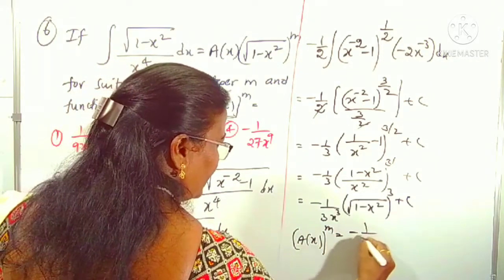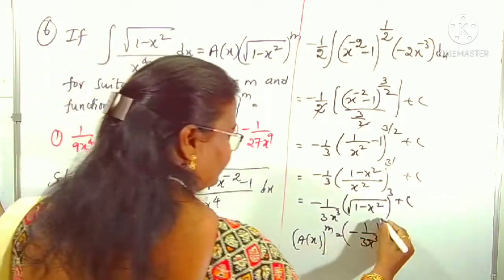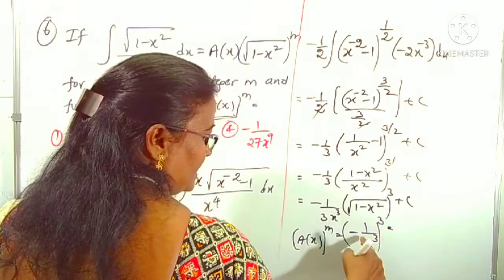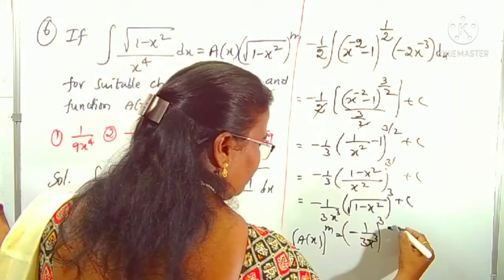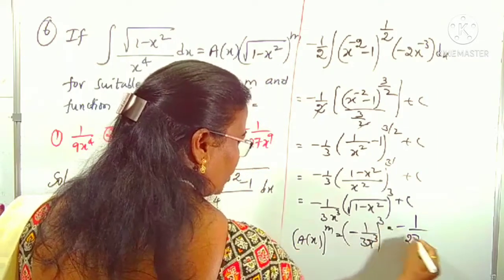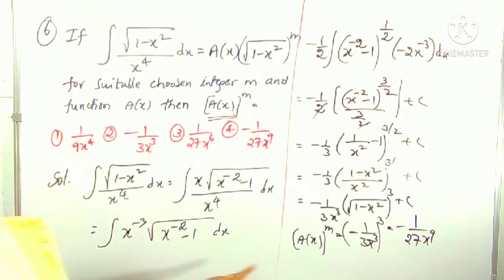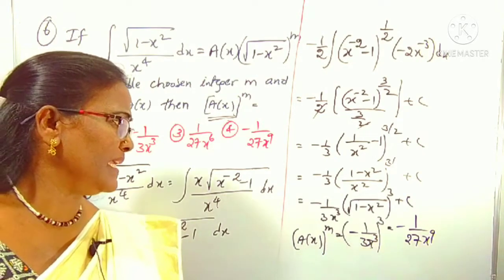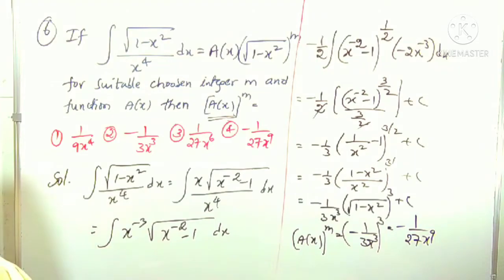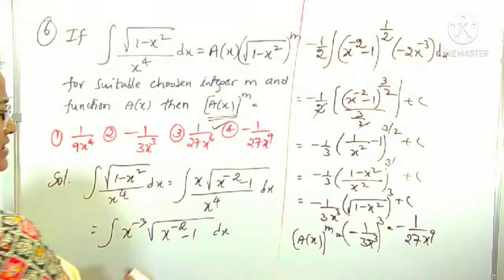Means minus 1 by 3x cube, whole power, what is that? 3. m is 3. 3 cube is 27 with minus. Minus 1 by 27. And x power 3 whole cube is x power 9. Okay. So what is our ax whole power m? The required result is minus 1 by 27 x power 9. That is clearly which option? It is the fourth option. That's it.